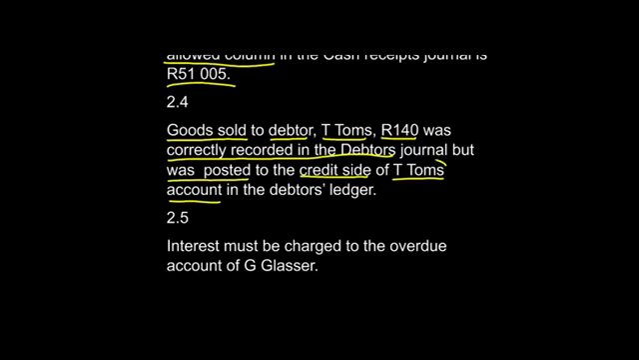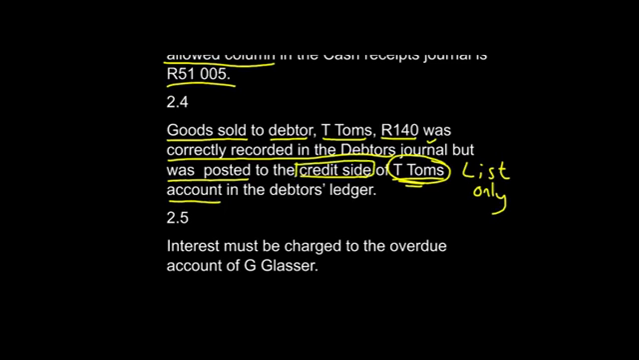So we're dealing only with the account of T. Tom's, who is an individual debtor. It's one person. Because T. Tom's is an individual debtor, that means the mistake is going to be fixed in the list only. So the amount was 140 Rand, correctly recorded in the debtor's journal. So what that means is that our column total for the debtor's journal is 100% correct. But it was posted to the wrong side.